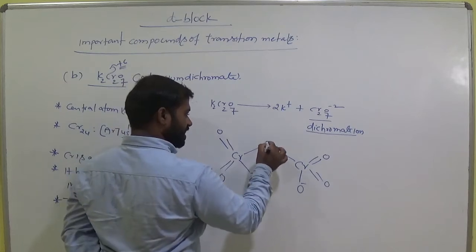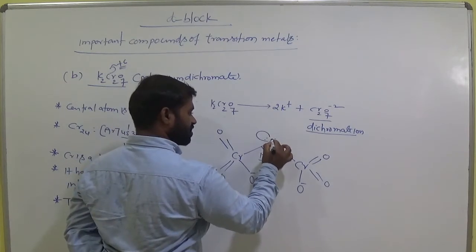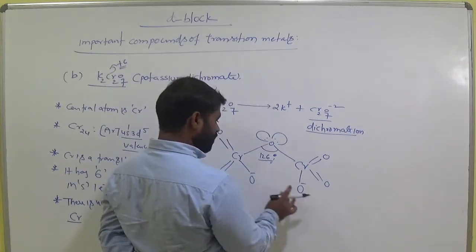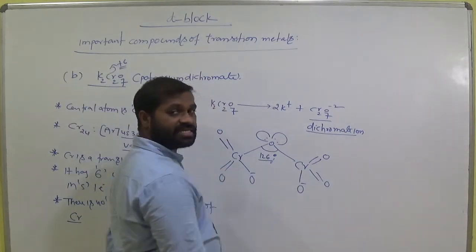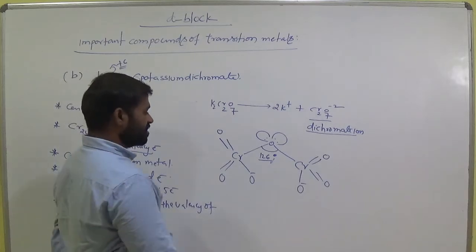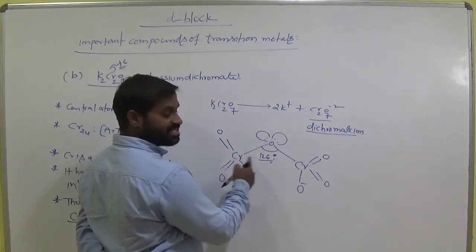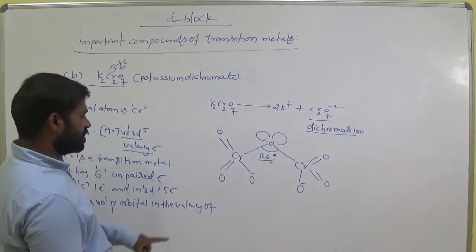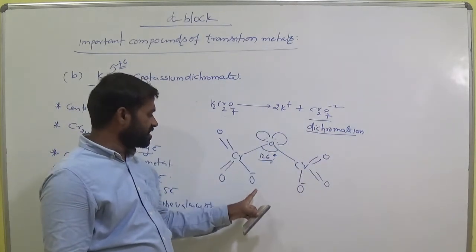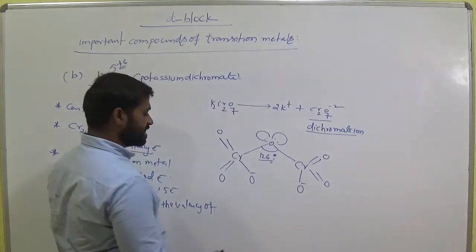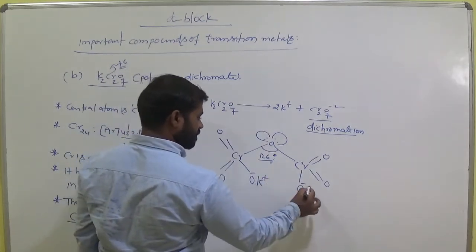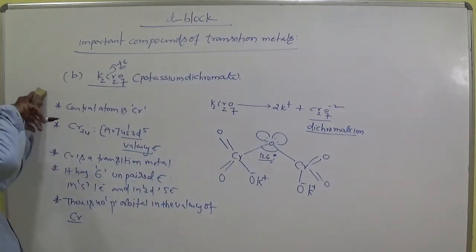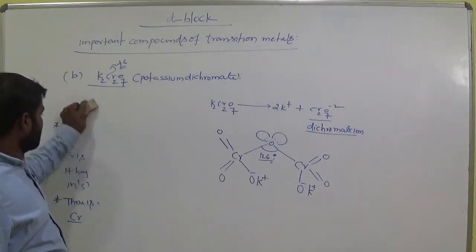Here we have two lone pairs of electrons on oxygen, and here two negatively charged oxygens. Oxygen is the highest electronegative atom. These are the central atoms, where this chromium has +6 and this chromium is also having +6 oxidation state. So this is the structure of Cr2O7. For K2Cr2O7, add potassium. This is the K2Cr2O7 structure. Clear?